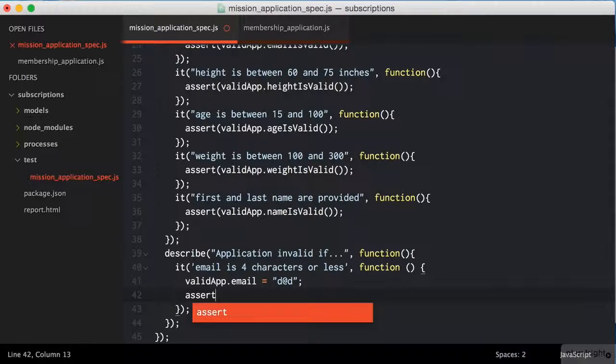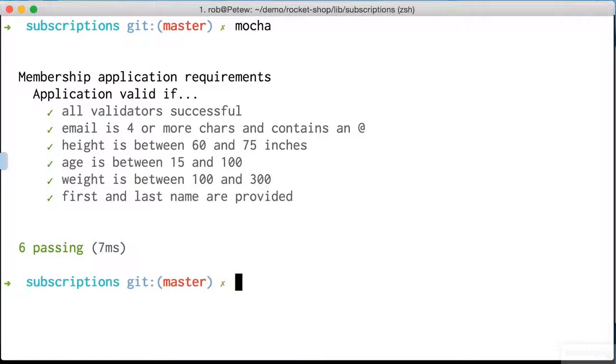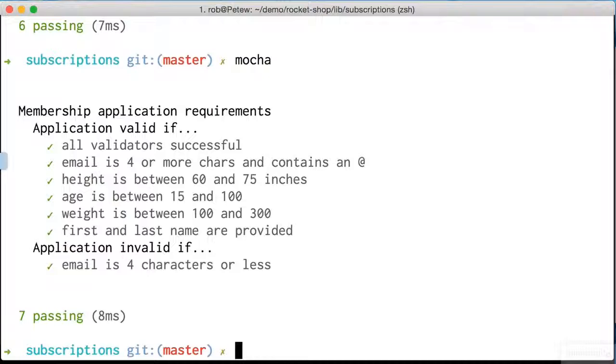length. For those of you familiar with Mocha and Node, and you're looking at this saying, what are you doing? Yes, this is not exactly a good thing to do. I will talk about why in just a second. For now, I just want to see if this will work. So here I've just reset the email on our valid app, and I want to assert that the email is not valid. So let's do that, and our test passes.